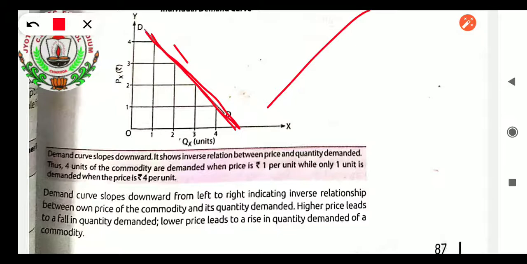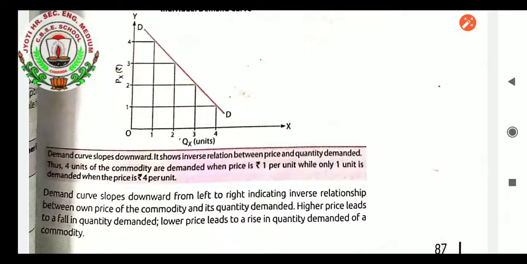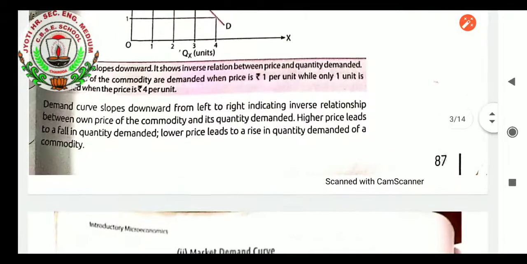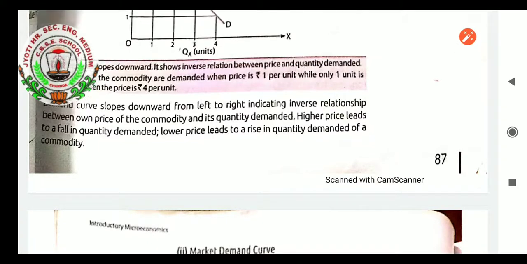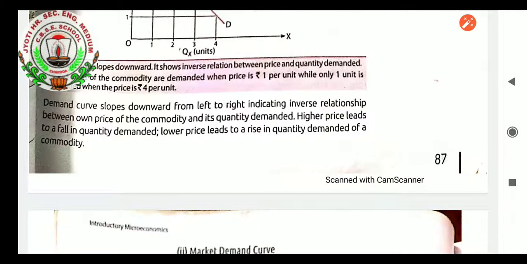Thus, 4 units of the commodity are demanded when the price is rupees 1 per unit, while only 1 unit is demanded when the price is rupees 4 per unit. The demand curve slopes downward from left to right, indicating an inverse relationship between the own price of the commodity and its quantity demanded. A higher price leads to a falling quantity demanded, and a lower price leads to a rising quantity demanded for a commodity.